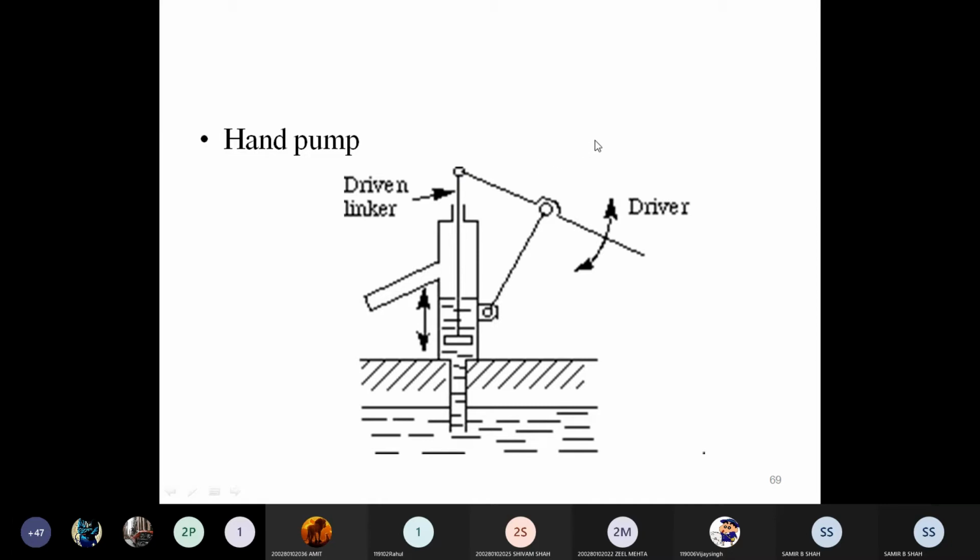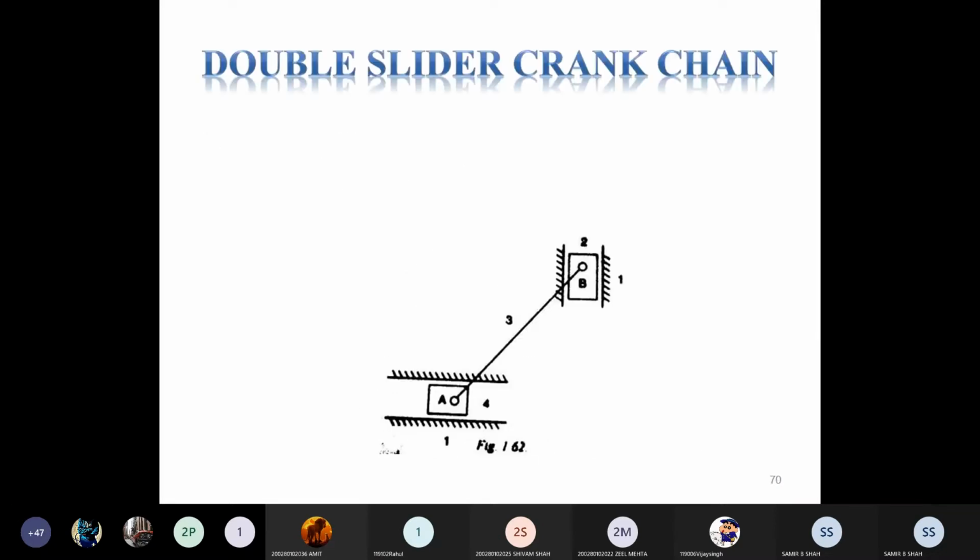So this is one of the good examples of the fourth inversion, where we get the output with the oscillating motion and with the help of the sliding or reciprocating motion of the piston.